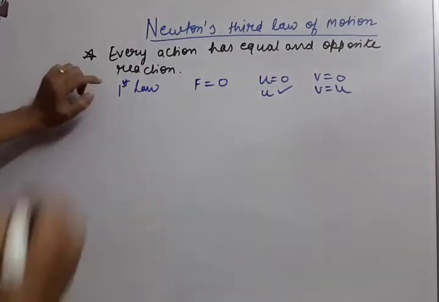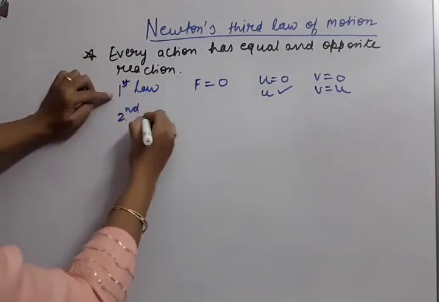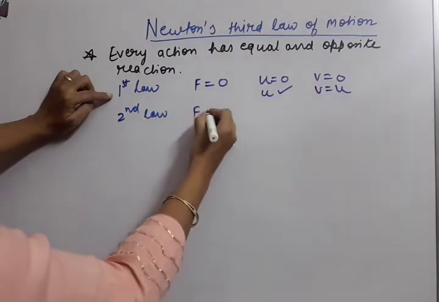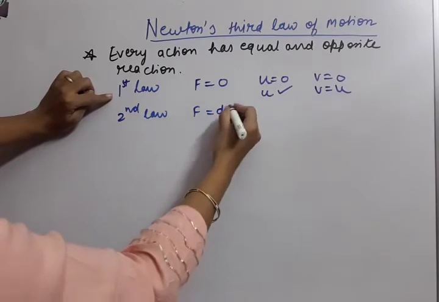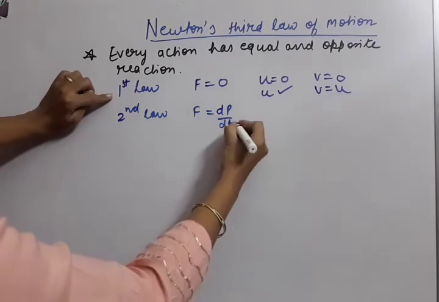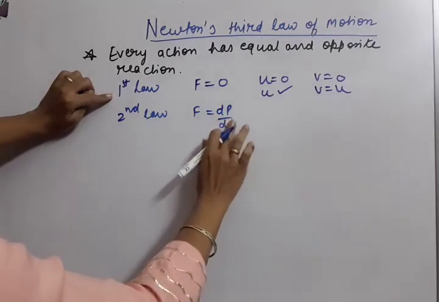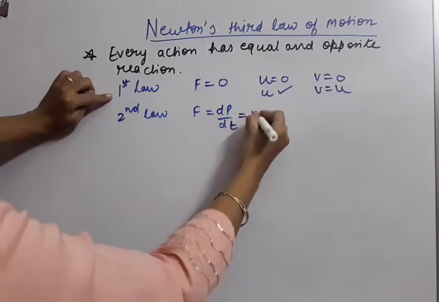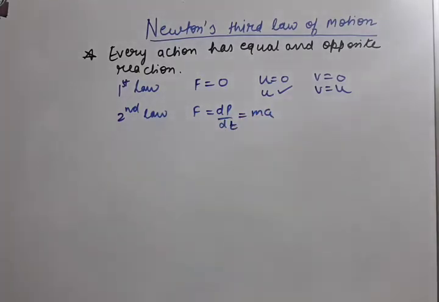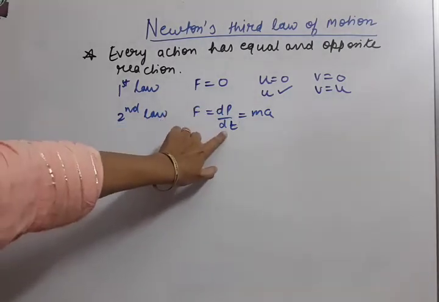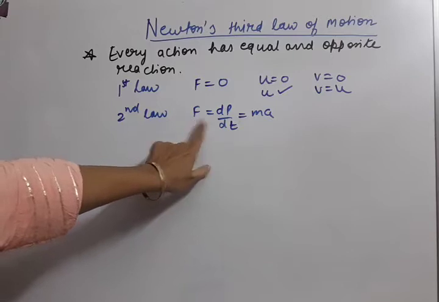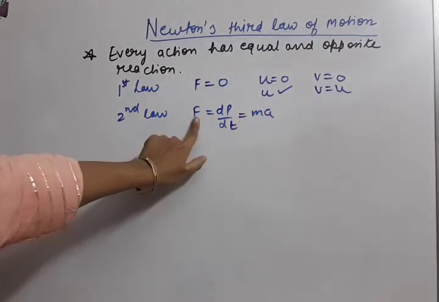Then in the second law we studied that as soon as a force is applied, the body gets momentum. That means the body starts moving, or we can say the body is accelerating. Rate of change of momentum is present due to the force, or acceleration is present due to the force.